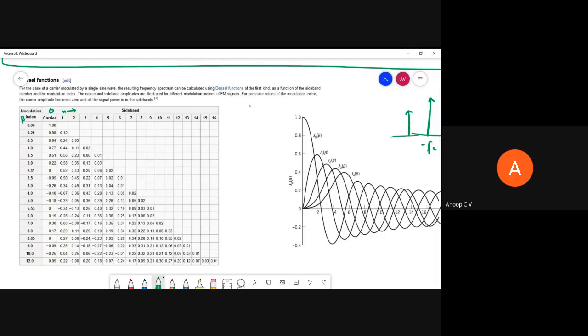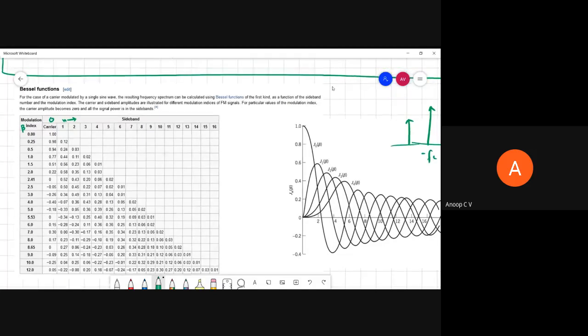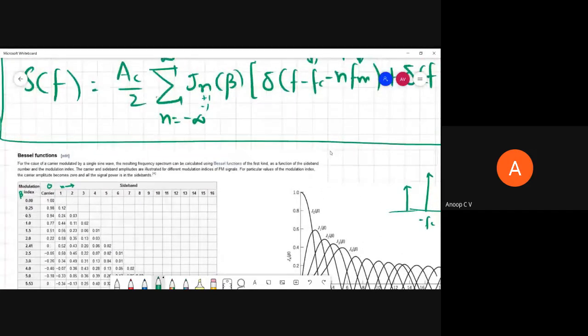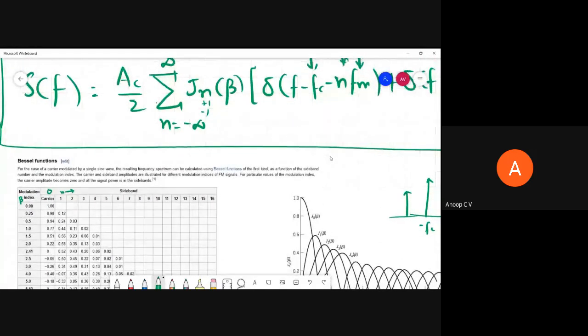You can see if beta is equal to 0, there is only J0(beta), all other terms are 0. That means we are transmitting the carrier alone, no sidebands, that is an unmodulated carrier.